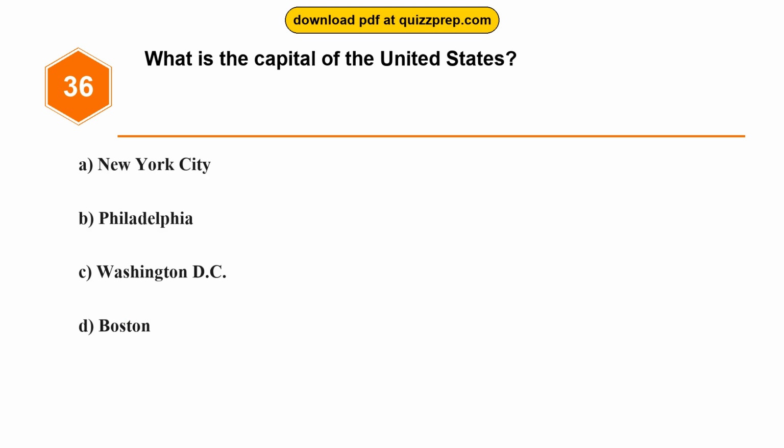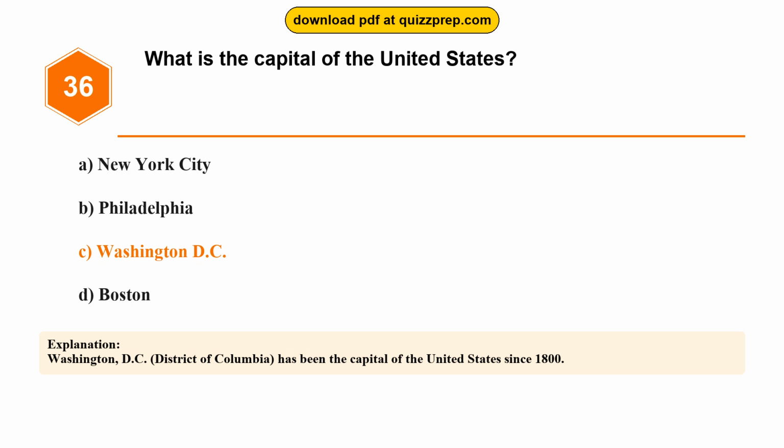Question 36. What is the capital of the United States? Option A. New York City. Option B. Philadelphia. Option C. Washington, D.C. Option D. Boston. The correct answer is option C. Washington, D.C. Washington, D.C., District of Columbia, has been the capital of the United States since 1800.